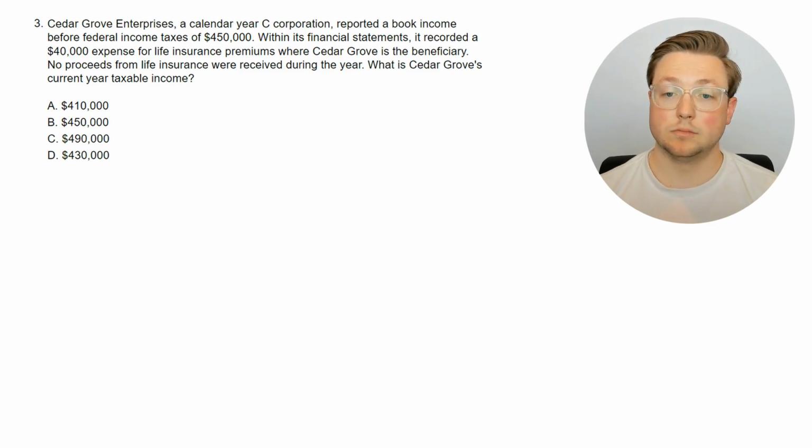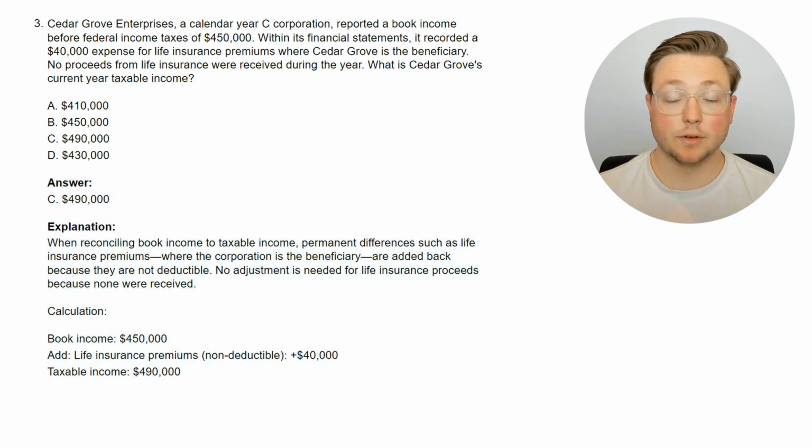Okay, so just one more thing, it's probably a permanent difference, so you can probably assume that since this was an expense, it's going to have to be added back. So let's go ahead and go to the answer just to clarify that. Okay, so $490,000. When reconciling book income to taxable income, permanent differences such as life insurance premiums, where the corporation is the beneficiary, are added back because they are not deductible. No adjustment is needed for life insurance proceeds because none were received.